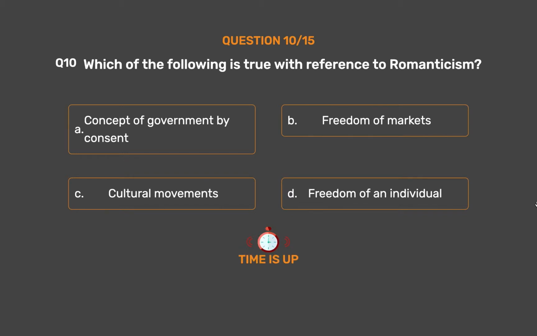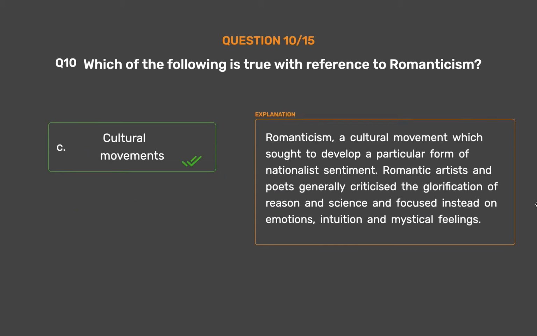The correct answer is Option C. Cultural movements. Romanticism, a cultural movement which sought to develop a particular form of nationalist sentiment. Romantic artists and poets generally criticized the glorification of reason and science and focused instead on emotions, intuition and mystical feelings.